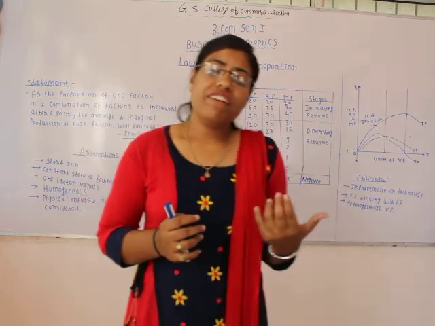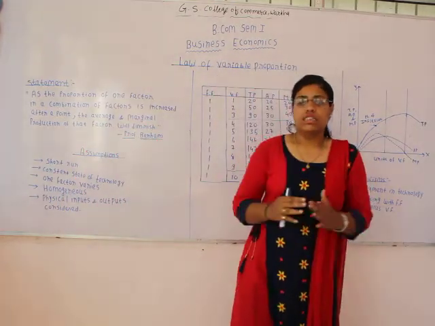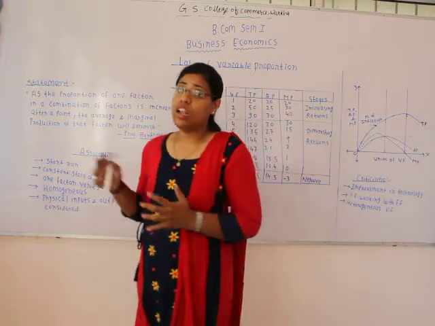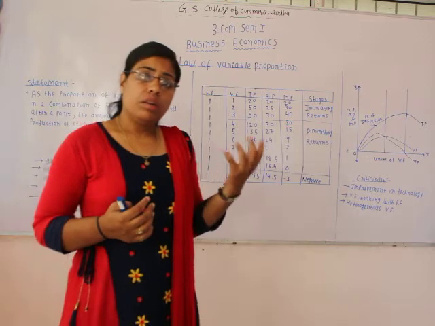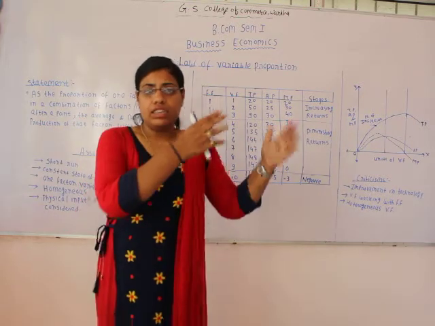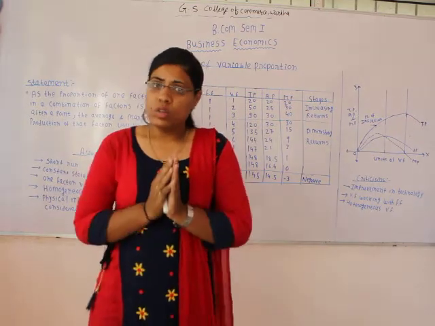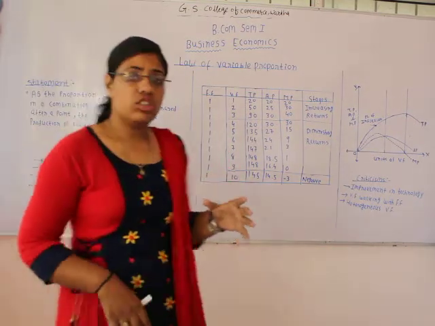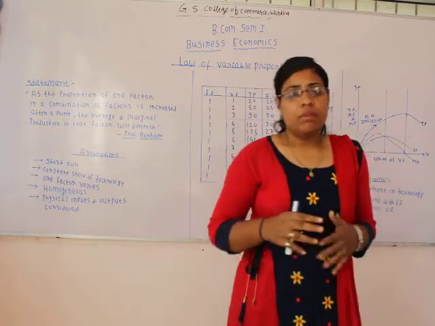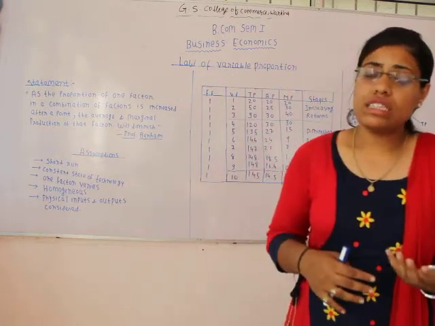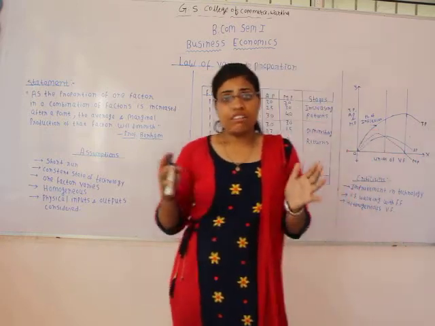So, thereby we have seen that production function is divided into two parts, short run production function and the long run production function. And how this period is decided, like short run and long run, how this bifurcation is made. So we have seen this bifurcation or this division is not made on the basis of time period, but it is made on the basis of the extent to which the factors of production can be varied in a particular time period.